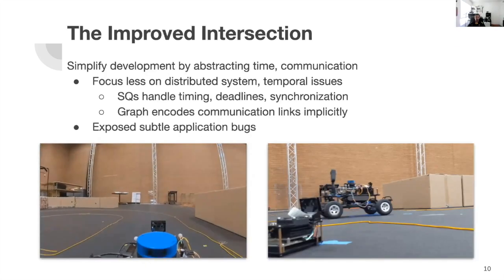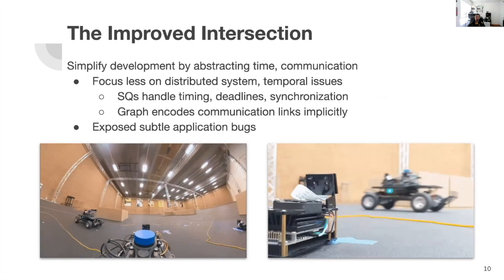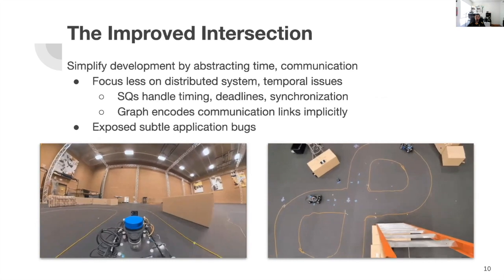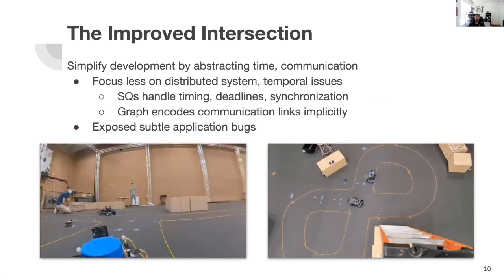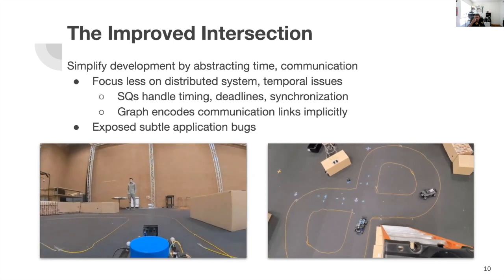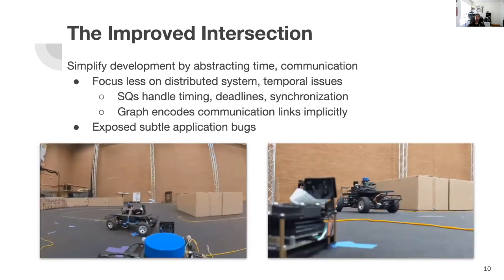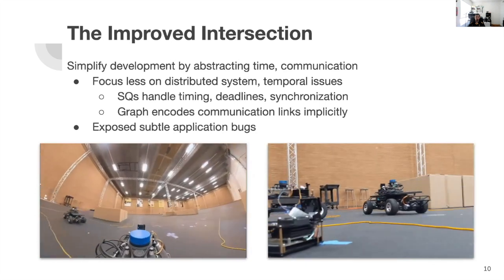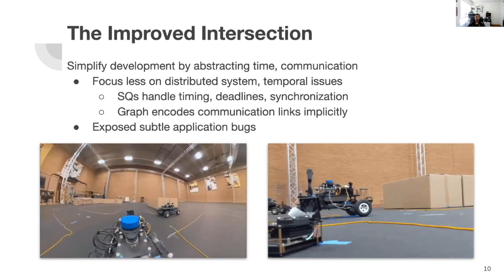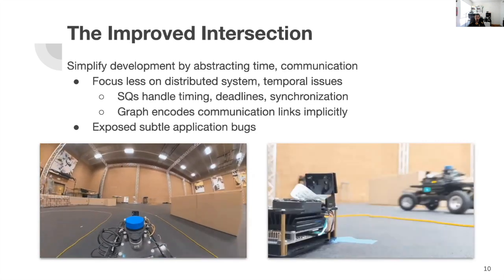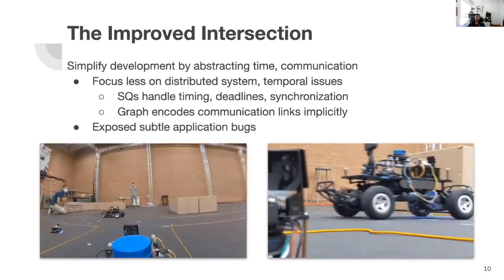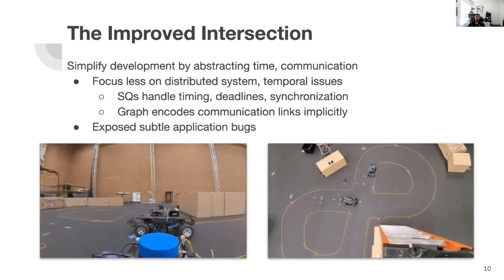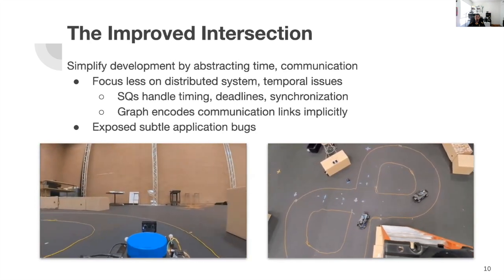The goal of TTPython was to reduce the load of the programmer by abstracting many tedious and confusing parts of programming complex distributed systems, including communication and timing. And the results show just that. As the original programmer of the Smart Intersection program that we featured earlier as part of a different project, I spent a lot of time programming in TTPython and found it to make the programming process significantly easier. As the programmer, I was able to focus less on the nuances of timing and communication and trust that they worked, and instead was able to focus on the operation of the sensor fusion and intersection control algorithms themselves, which in fact resulted in finding some bugs that were missed in the original non-TTPython version of the program.